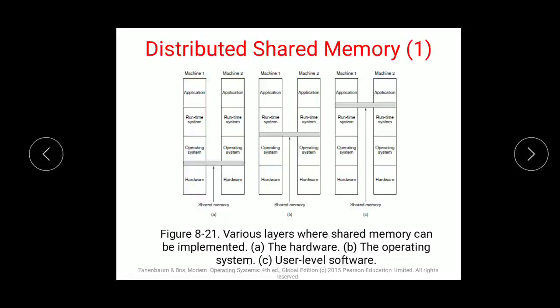The next topic is distributed shared memory. When we are talking about sharing a memory over multiple computers, there could be a problem, and there are certain solutions to those problems as well. We'll see what distributed shared memory is and how it works. Programming for multicomputers is complex.